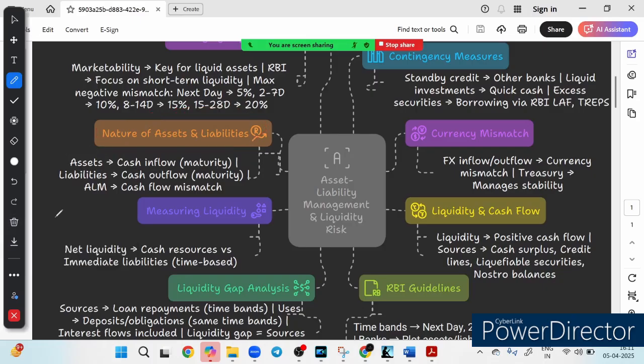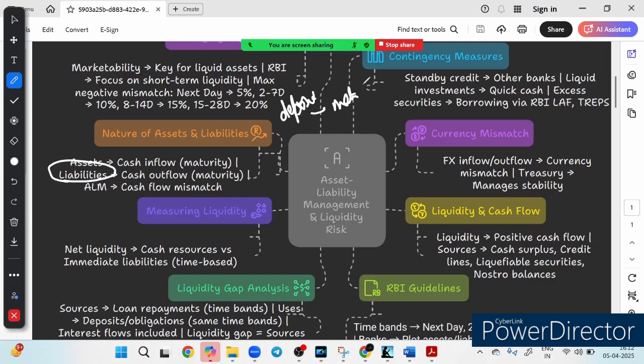And if we talk about liabilities, you can think of liabilities as obligations. Suppose when any kind of deposit matures, money will flow out. So that is called liability.